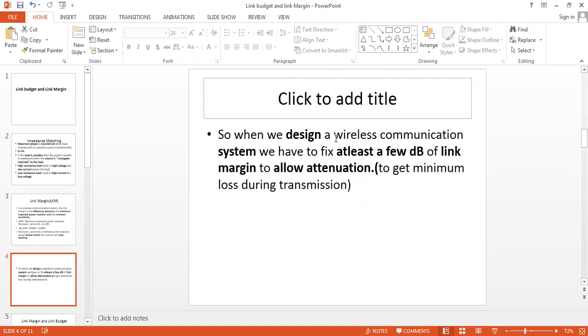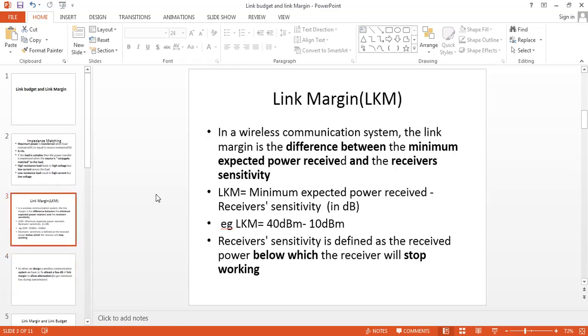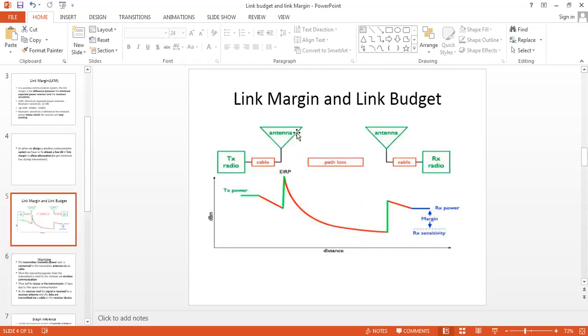When we design a communication system, we have to fix at least a few dB of link margin to allow for attenuation. This minimizes the loss. As I told you before, for good communication, link margin should be designed. Below this link margin value, the system won't communicate properly. So link margin has to be fixed. Then link margin and link budget. This is the diagram for link margin and link budget.